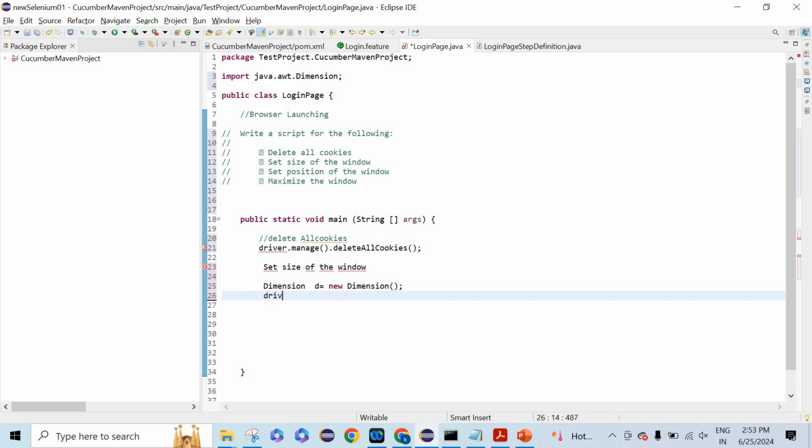Here we'll be using driver.manage().window(). Window is also a method, manage is also a method. We will not be able to remember everything, but these are things you really have to remember. setSize, and then you will be passing here a Dimension.